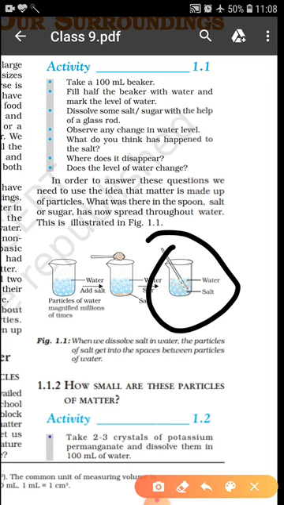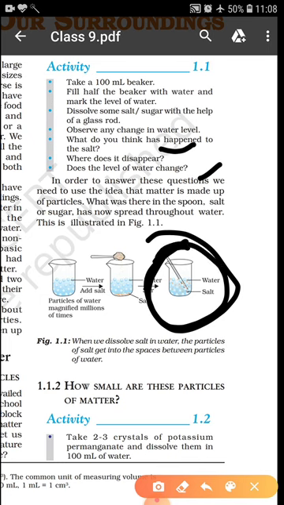Where does it disappear? Sometimes we observe that salt and sugar disappear. Why? Does the level of water change? There arise two questions: where does it disappear, and does the level of water change? The salt disappears because the salt particles or sugar particles mix with water. Does the level of water change? No, the level of water remains the same after dissolving salt and sugar in the water.